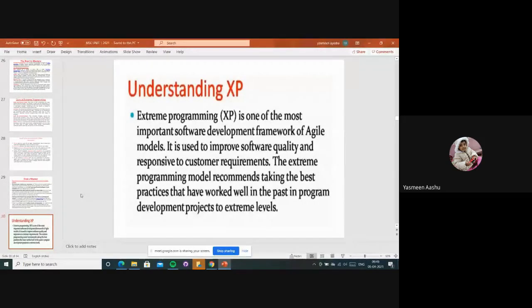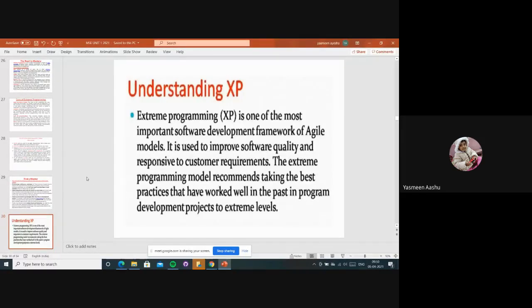We have to understand how XP works, what kind of services and what kind of quality it will provide to the customer, the developers, and the organization. Why is XP most important for software development frameworks? Because here they are using agile models. Incrementally they update and release it as a new version, right? With the agile model they can make changes and release them as a new version.